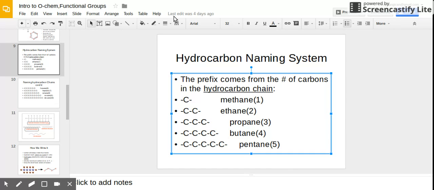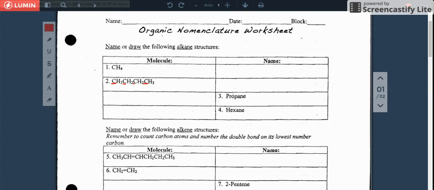So let's go back over here. If you look here, count how many carbons there are. 1, 2, 3, 4. If you remember the prefix for it, it's bu. Okay, so let's go ahead and write that down. Butane. Okay? Because there are 4 carbons connected together. So it's just butane, all right?